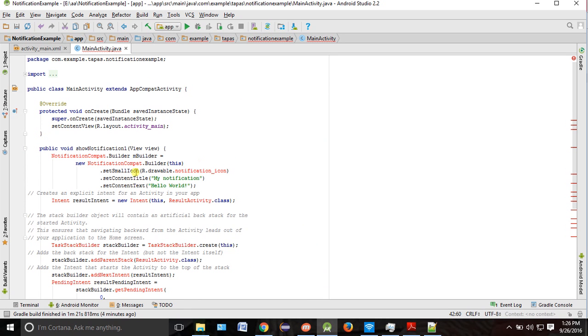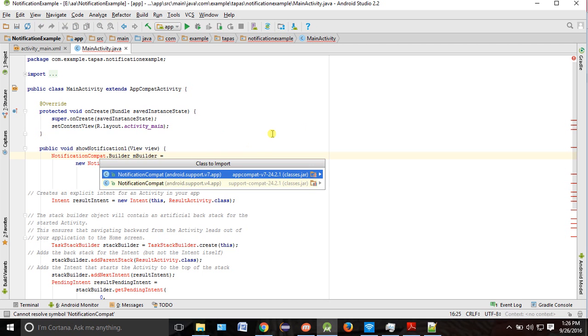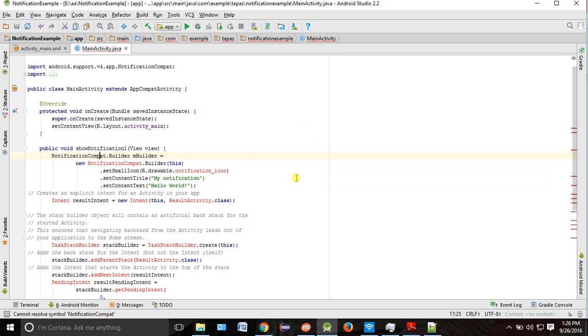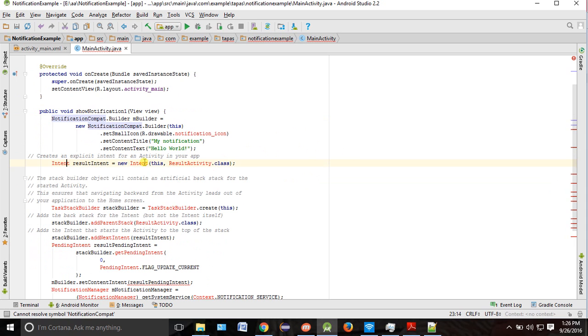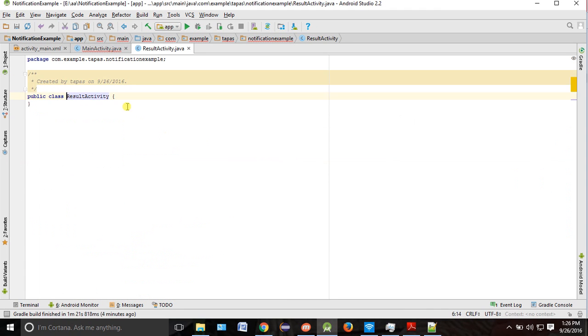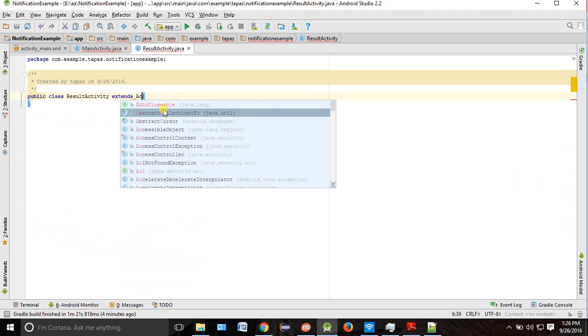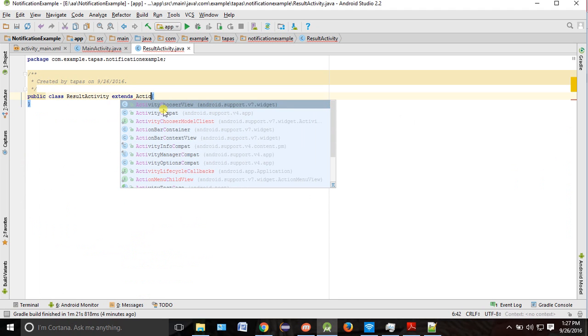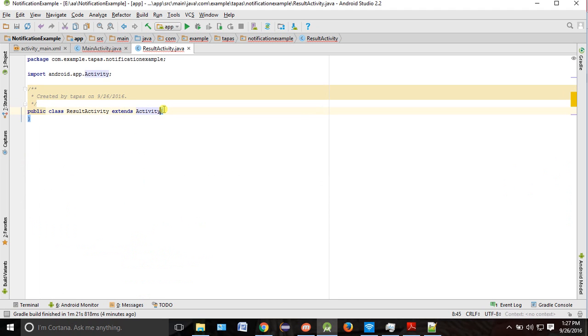So what we'll do, a few things which we want to import. Let me import. Let's go to v4. Okay, import. This result activity is not created, so you want to create it. So how will you create? Alt enter, result activity. Okay, and it is an activity, so extends activity. Whenever you click on the notification button, you want to go to the activity. So that is the activity we are creating.